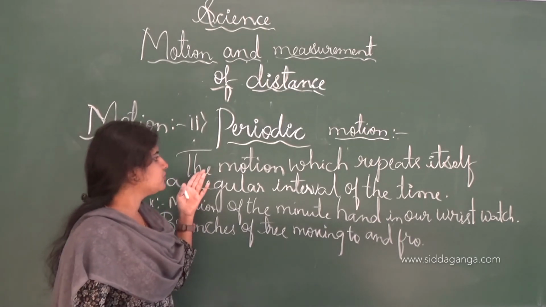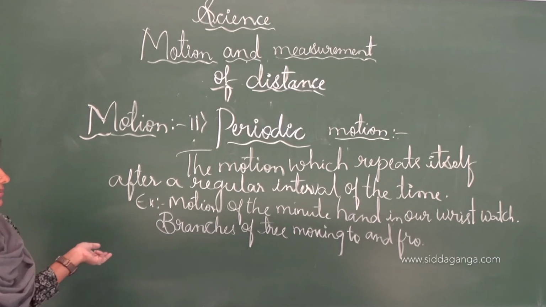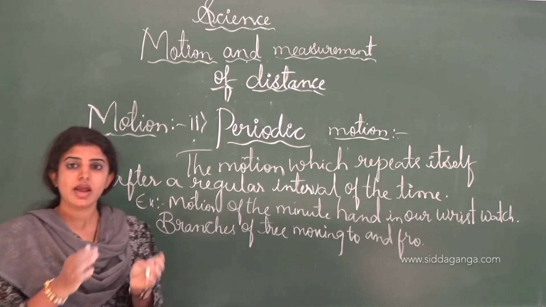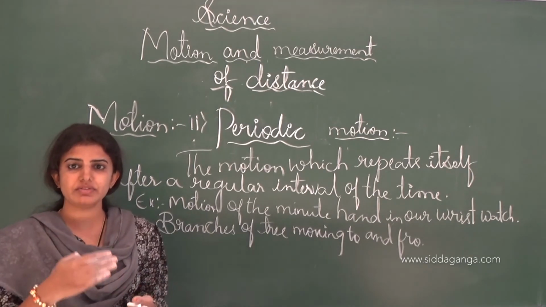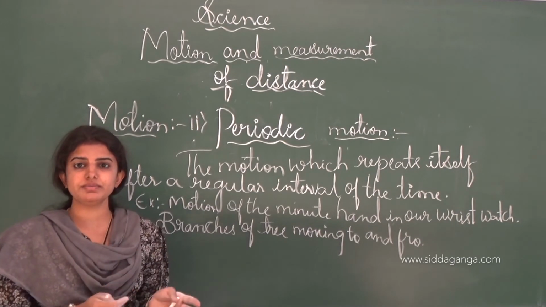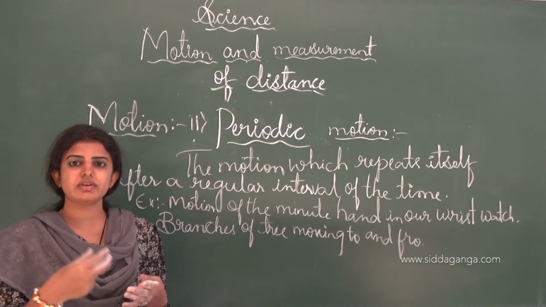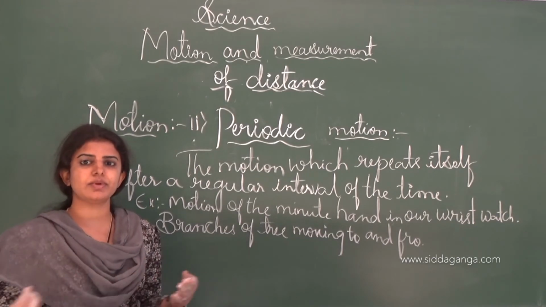Periodic motion is nothing but the motion which repeats itself after a regular interval of the time. The hands of the clock are one example, where at a particular interval of the time the hands will move. Also the simple pendulum moves in a regular interval of the time, to and fro.